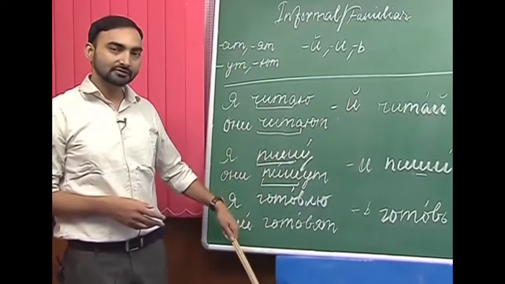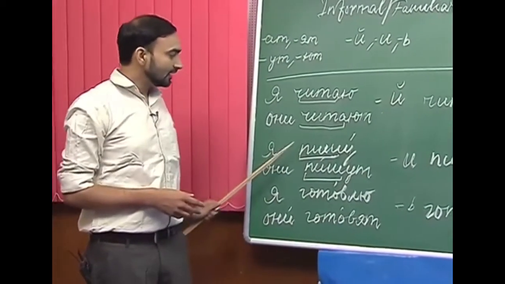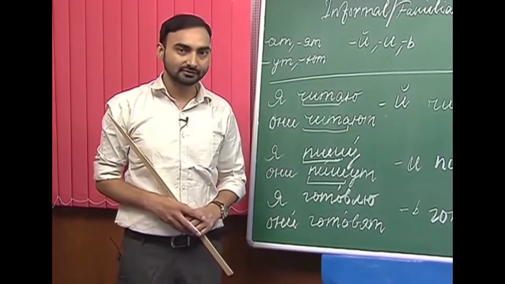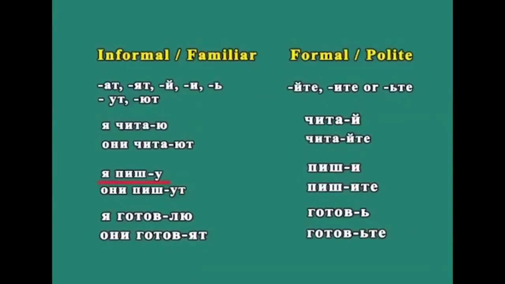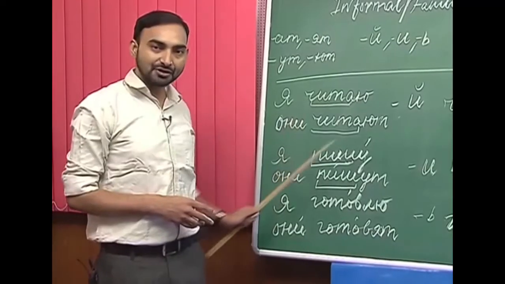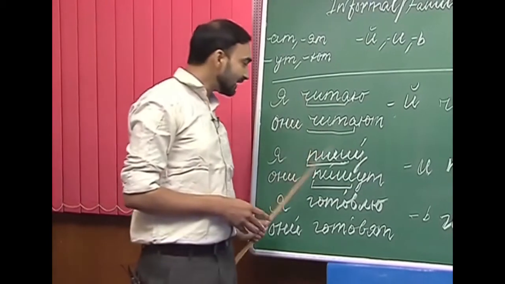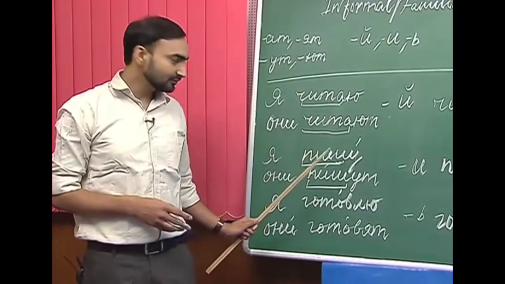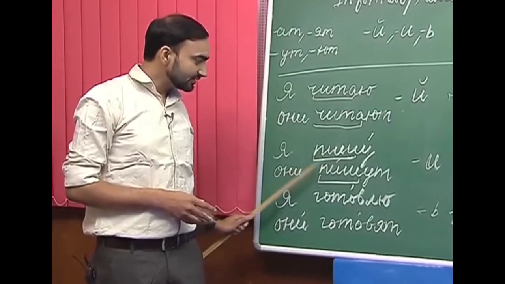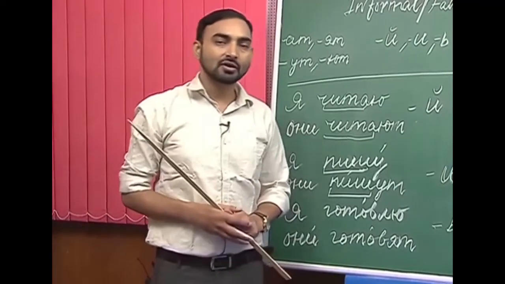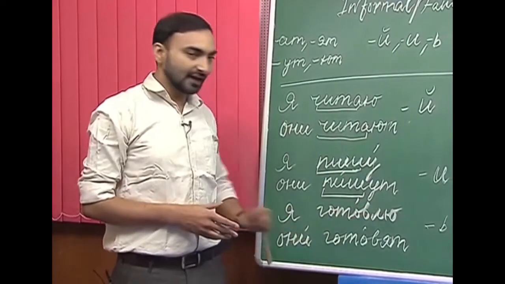Let us move on to the other verb. So, I have taken писать. Писать is to write. How do we conjugate the verb писать? Я пишу, они пишут. So, let us take the stem here. So, what is the stem? Пиш. Here also пиш.